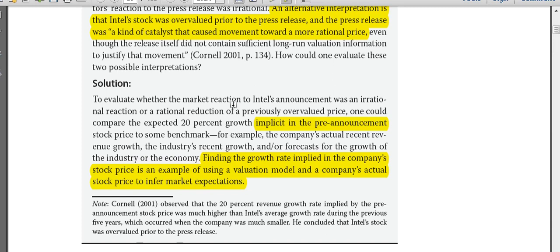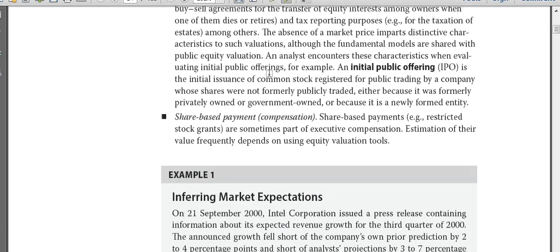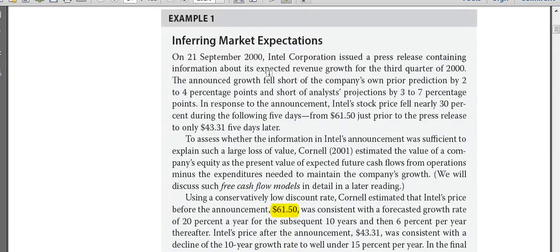The market was giving Intel much more respect than it actually deserved, and to open the market's eyes, the corporate event came in, it acted like a catalyst, and after that event came in, the price fell and it reached a more rational level which Intel actually deserves. Okay, this should be the actual answer to this question. Okay, now so this completes our LOSA. So let's just summarize LOSA, what we have learned.